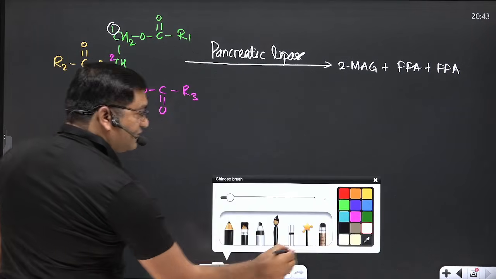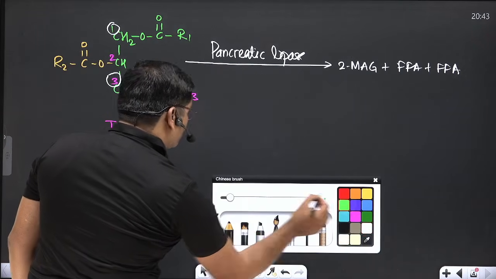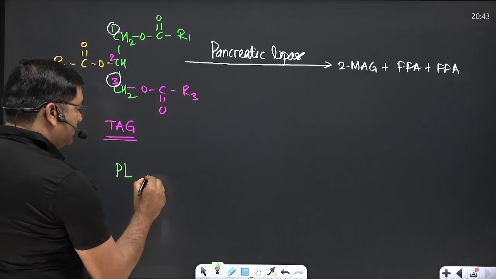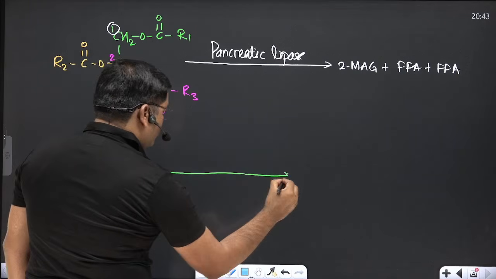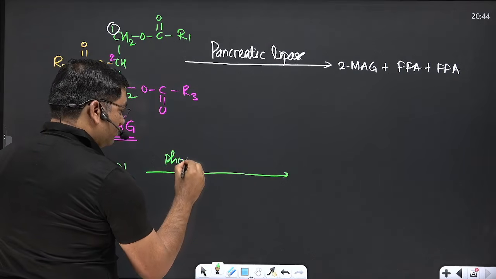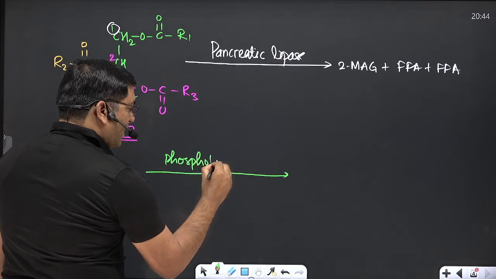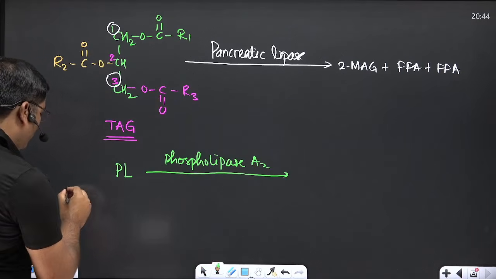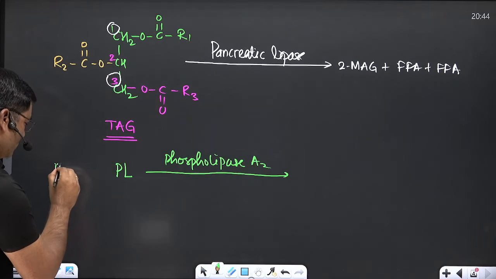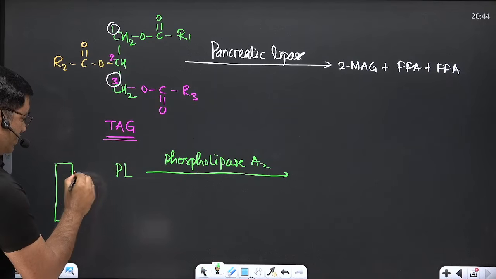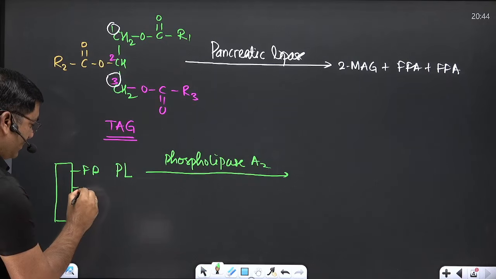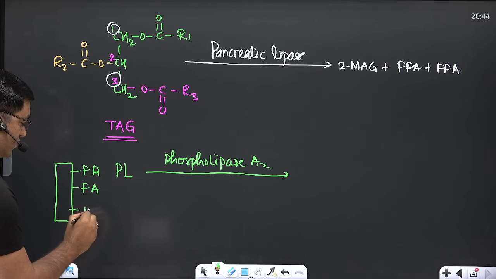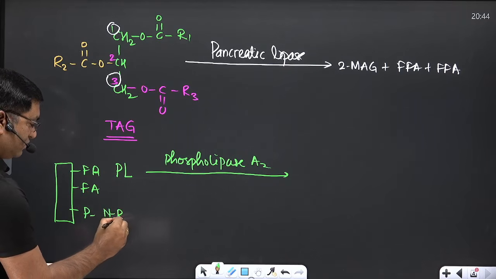How are phospholipids digested? Phospholipids are acted upon by phospholipase A2. Now see, this is the structure of phospholipid. This is glycerol, this is fatty acid, this is fatty acid, first, second, this is phosphate, this is nitrogen base.